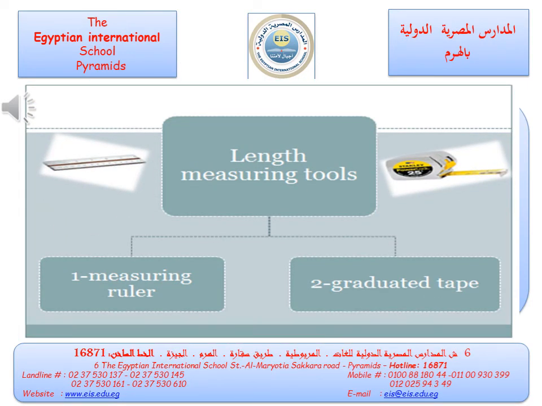How do we measure the length? What are the measuring tools of length? Tool number 1 is a measuring ruler. Tool number 2, graduated tape. So there are 2 tools for measuring the length, ruler and graduated tape.